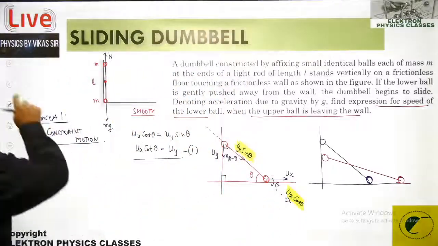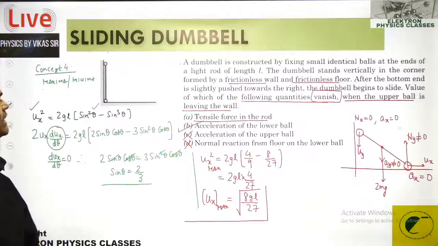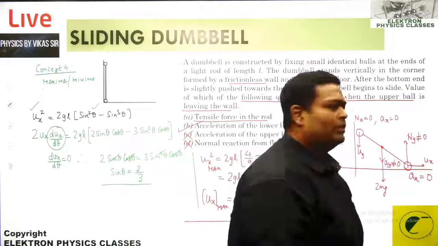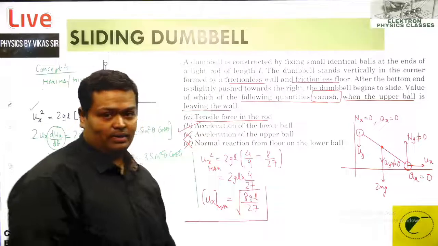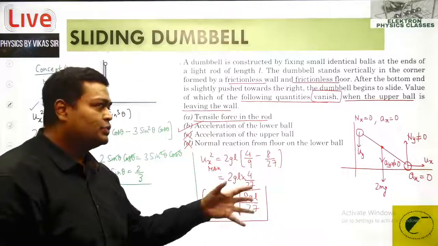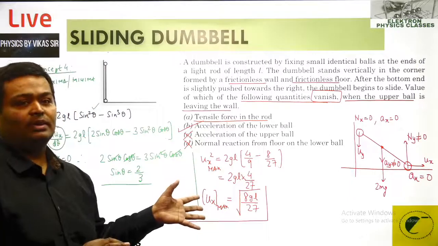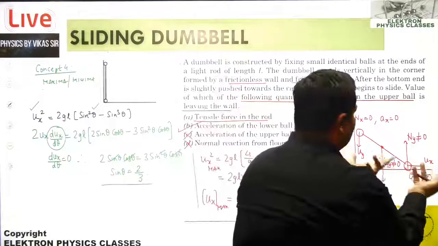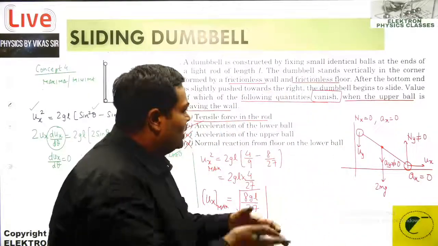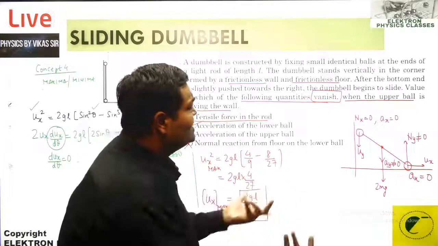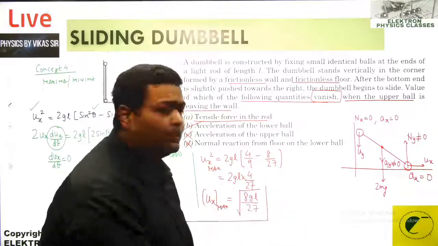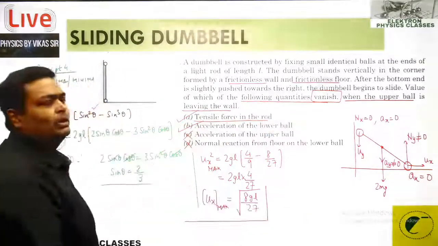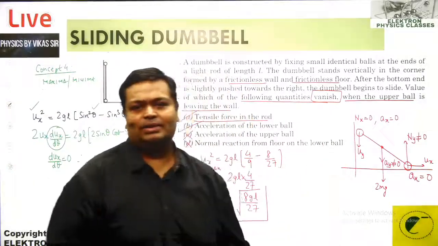But now what is happening? Now the question is telling that this contact is broken over here. Now the constraint which was there changes. So that constraint was till that contact was there. And now that constraint is over, and now this rod is not under tension anymore, or any compression over there, because the constraint is not required right now. The conditions have changed beyond this. So hence that tensile force in this particular rod over here becomes 0 as it has left this contact.